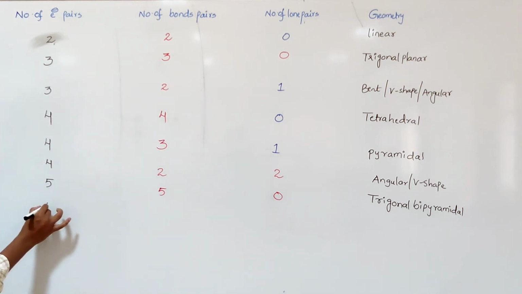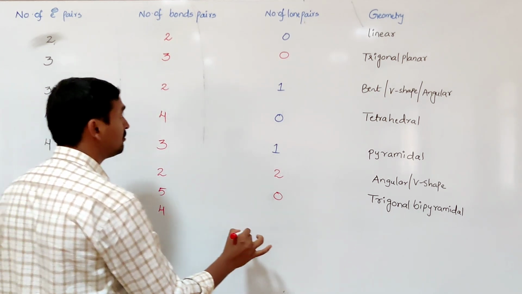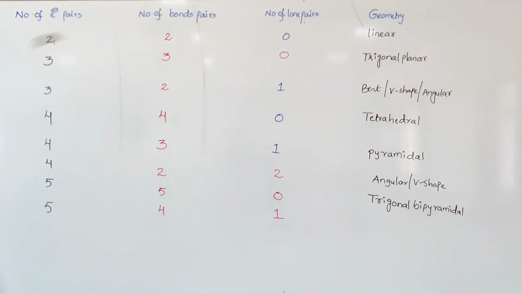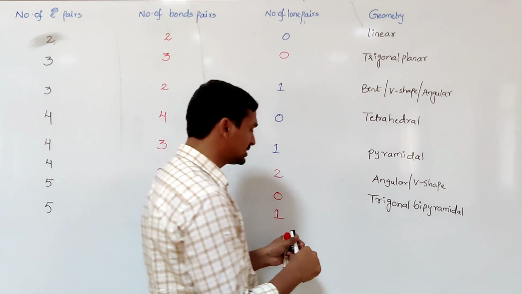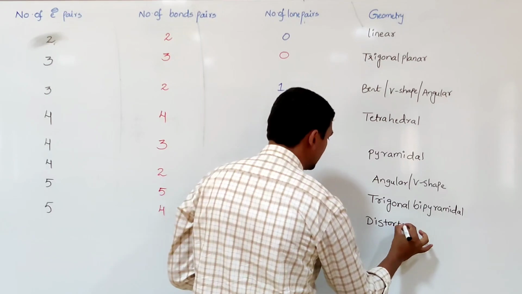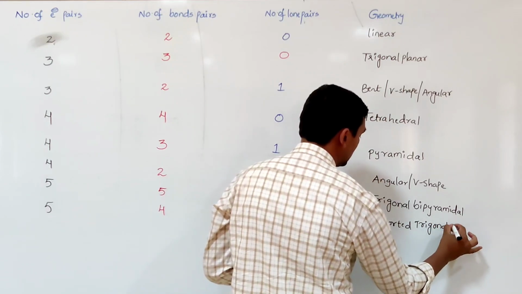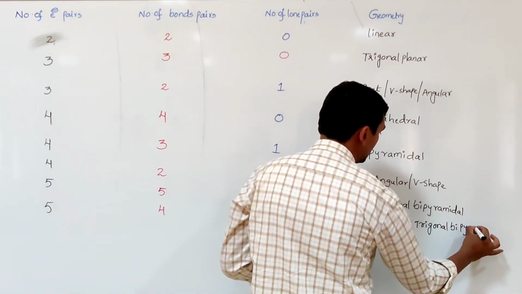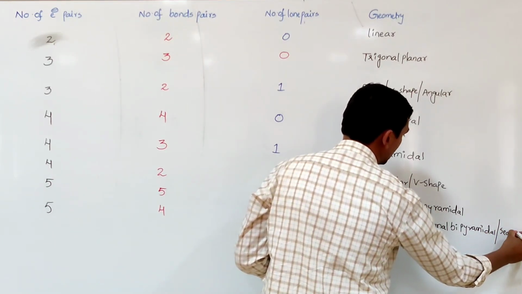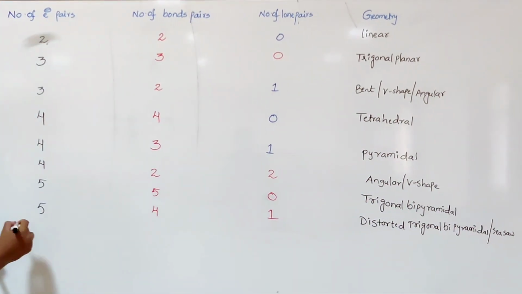Of those 5 electron pairs, 4 are bond pairs and 1 is a lone pair. The electronic geometry is trigonal bipyramidal, but the molecular geometry is distorted trigonal bipyramidal, or seesaw.